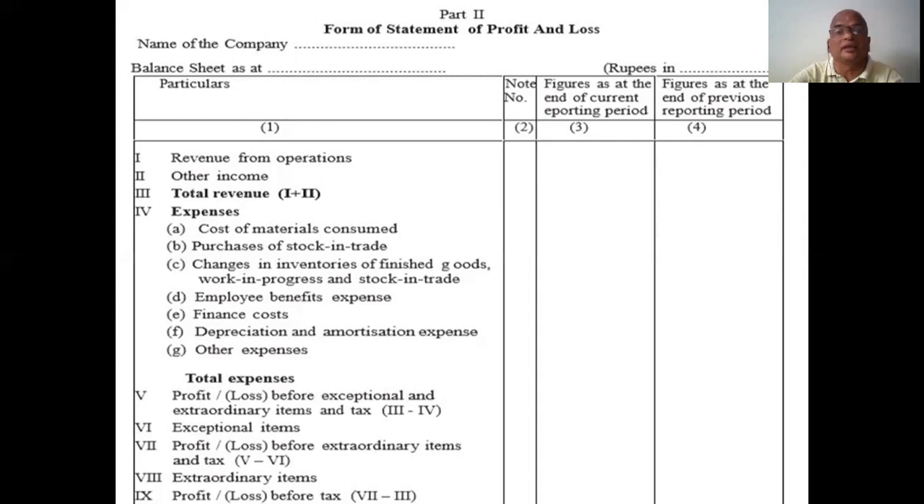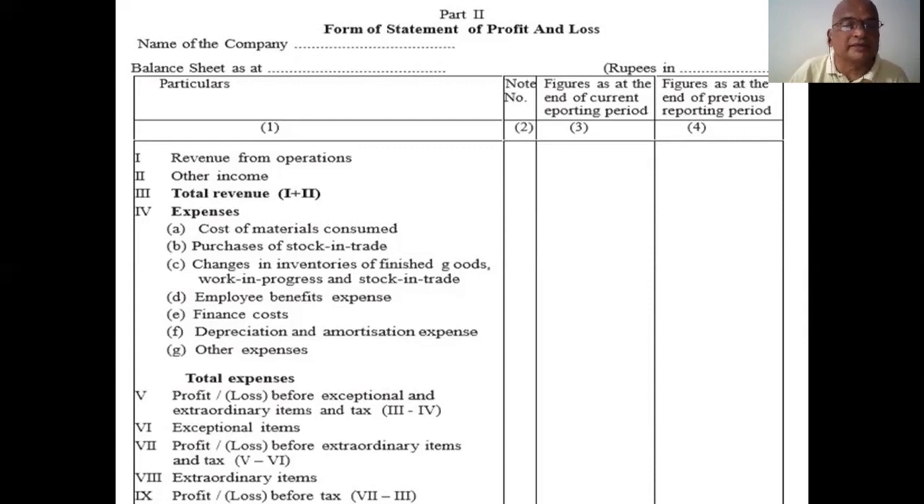Next, other than revenue from operations, if there is any item that is not specific, then that amount comes under other income. Specific income comes under revenue from operations. Where no specific information is mentioned, that income comes under other incomes. Then you total Roman number 1 and Roman number 2. That is called total revenue or total income received by the company.